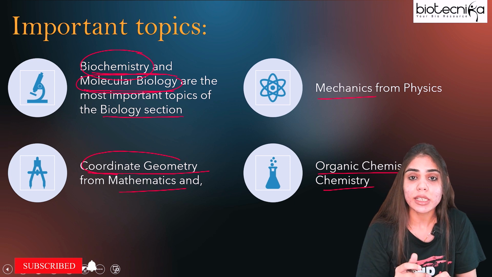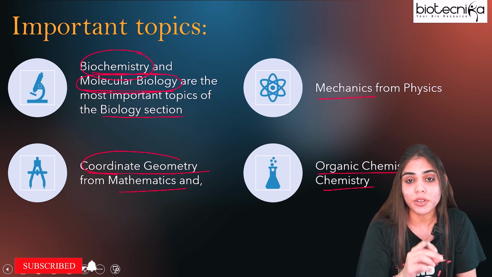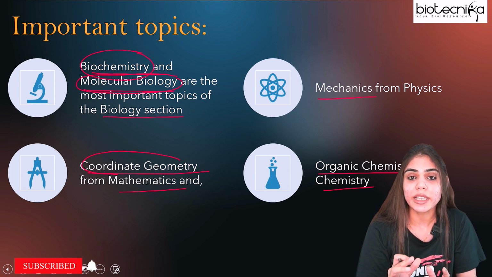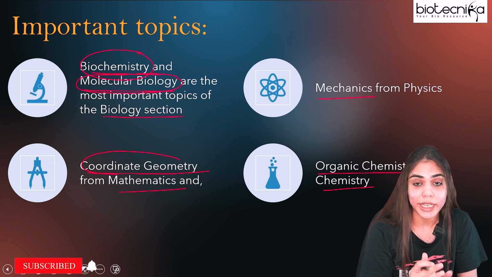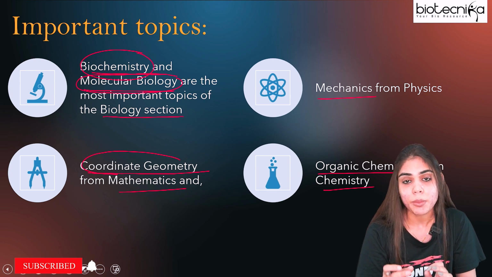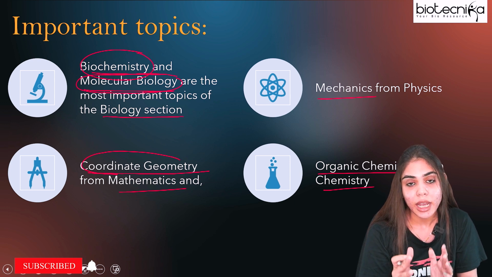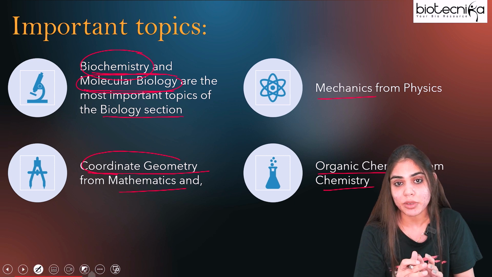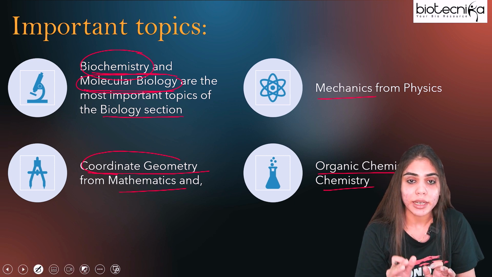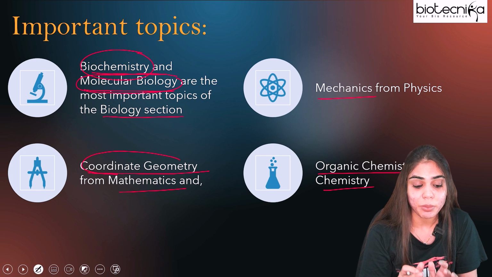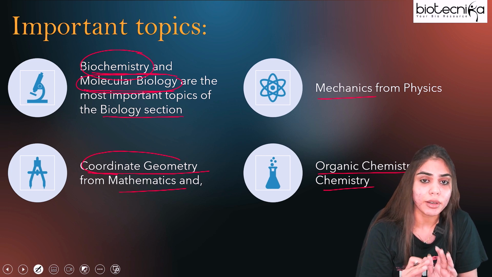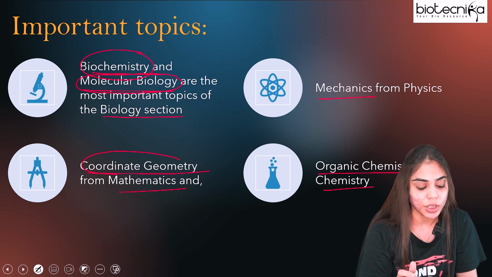Make sure you first cover your biology syllabus, then chemistry, and after that it's up to your choice whether you want to take mathematics first or physics. The important part from physics is mechanics, and from mathematics it's coordinate geometry. If you want to take one topic from chemistry and learn everything, it's going to be organic chemistry. But make sure you are understanding and learning everything from the biology part.